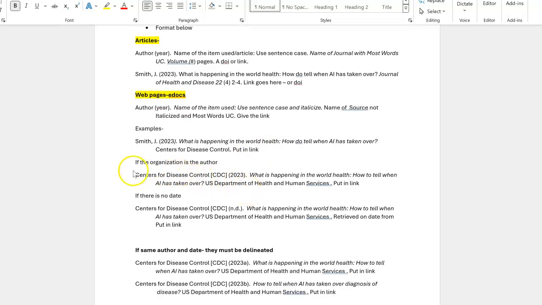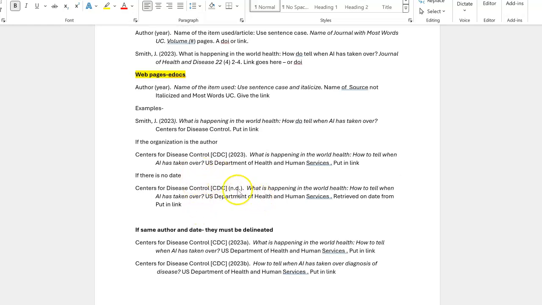Sometimes an organization is the author. If that's the case, then it looks like this: the name of the organization, date, then the name of the item, name of the source, and a link. Note that organizations do not have first and last names. It's just the name of the organization.